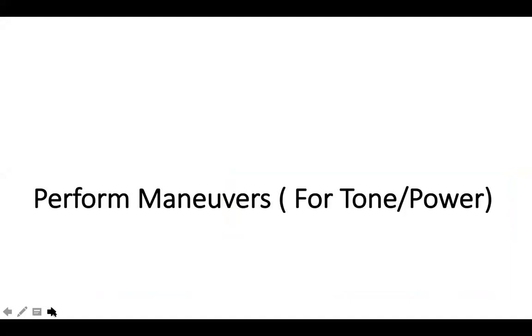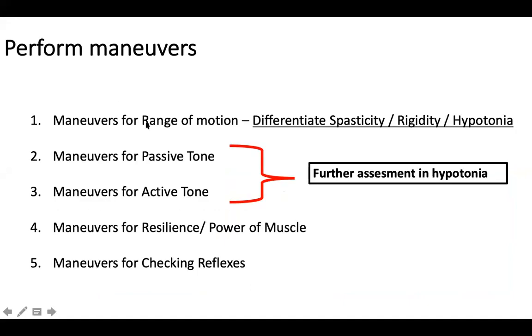So now what are the maneuvers that we can do? We can do a lot of maneuvers to check the tone and the power. In this presentation, I will just restrict myself to the tone. The power and reflexes I'll do in the next session. So what are the maneuvers? Everything starts from R. You can look for the range of motion, you can look for resilience, and you can look for reflexes. Once you do the range of motion, you understand whether there is hypertonia or hypotonia. And once there is hypotonia, you should always check for passive tone and active tone. Okay, there are further maneuvers for passive tone and active tone.